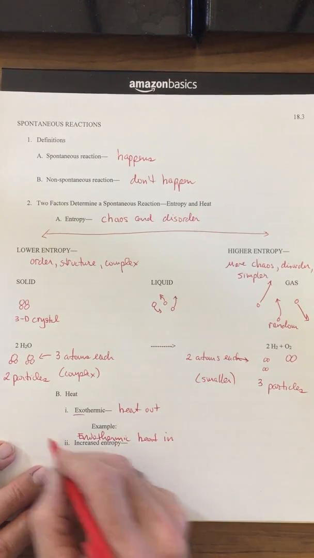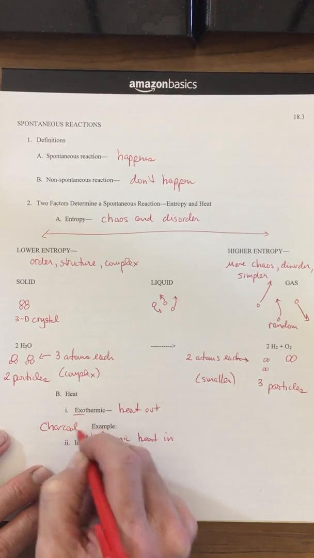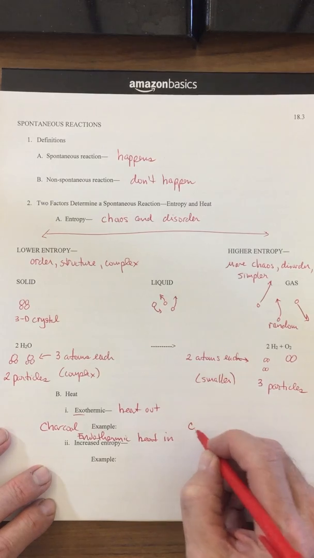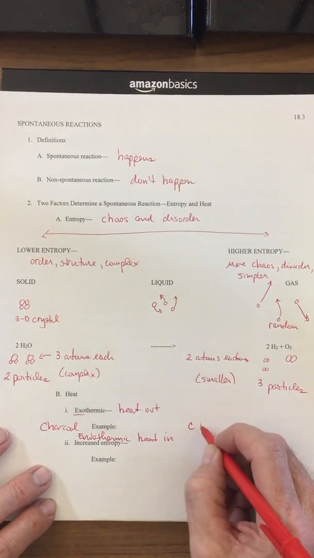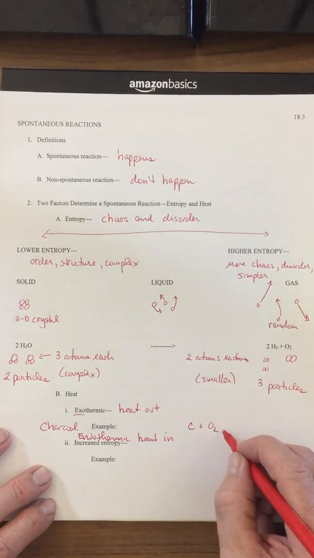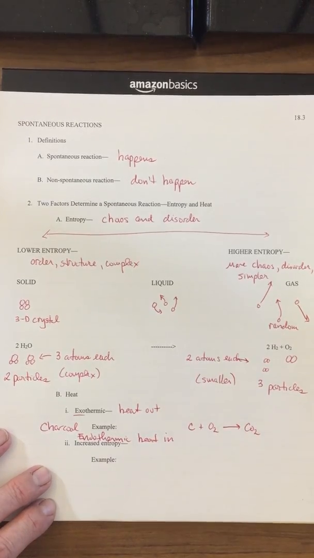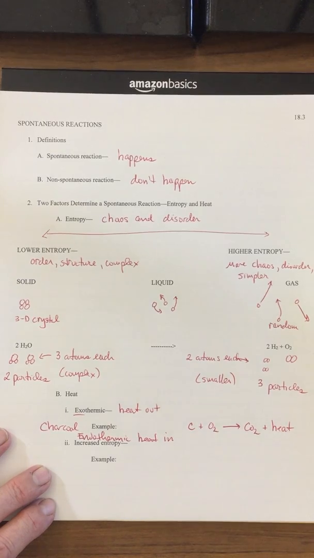Our first example is going to be burning charcoal. So imagine you just have simple charcoal. Well, what you have in charcoal is carbon. It's just pure carbon. And you're burning that carbon in oxygen. What do you create? You create carbon dioxide, and you get lots of heat for your barbecue.